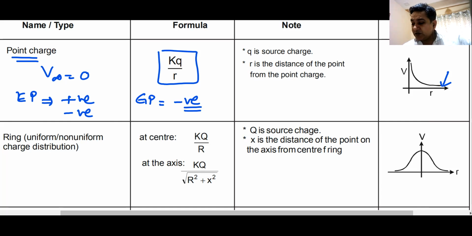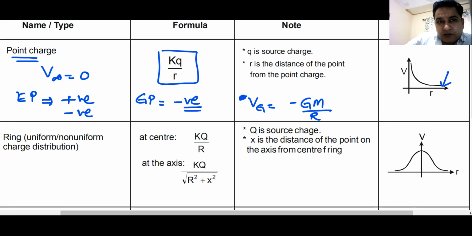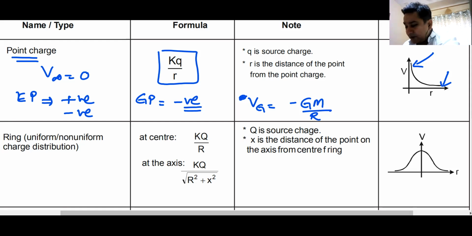So gravitational potential due to a point mass, you can call it V, will be minus Gm by R, where R is the distance of the object from the mass. And this is how the graph looks. At infinity it is 0, at a very close point it is very high. This is the graph of electrostatic potential, treated as positive. If it were the graph for gravitational potential, it would have looked like this. Do we understand this? Can I move forward?